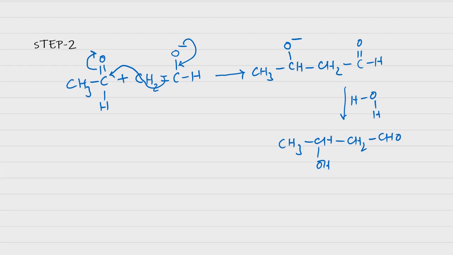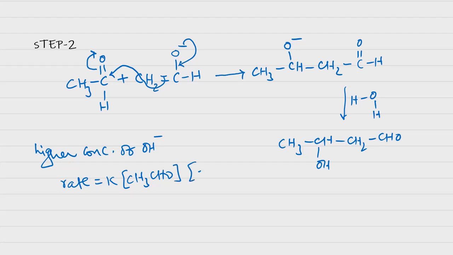Now, at higher concentrations of the base, OH minus, the second step is the rate determining step. So the rate expression should be rate is equal to K into the concentration of acetaldehyde multiplied by the concentration of the enolate ion. But the enolate ion is an intermediate, so the rate expression cannot be given in terms of it.